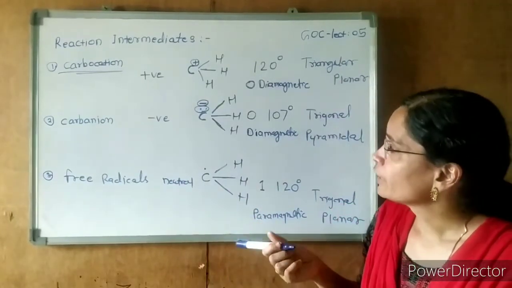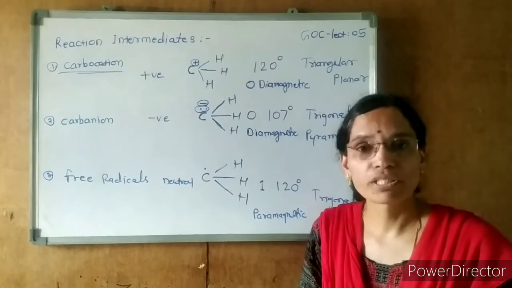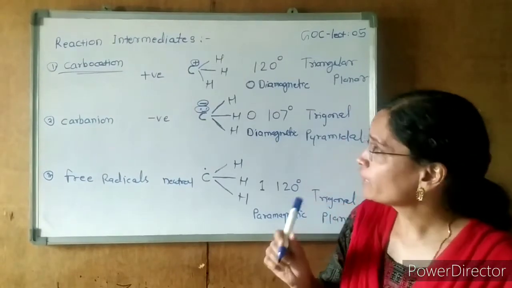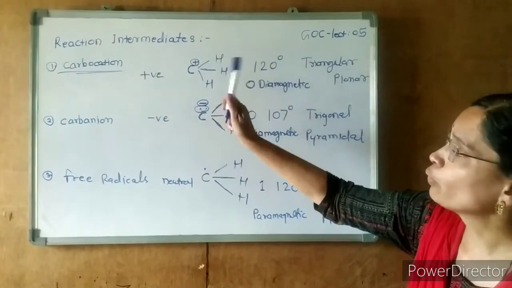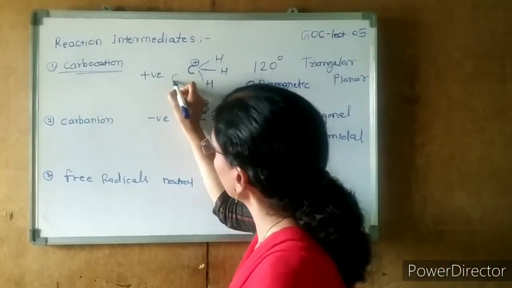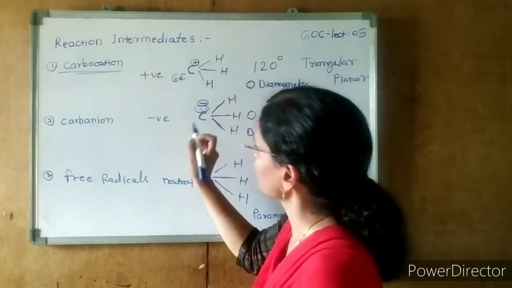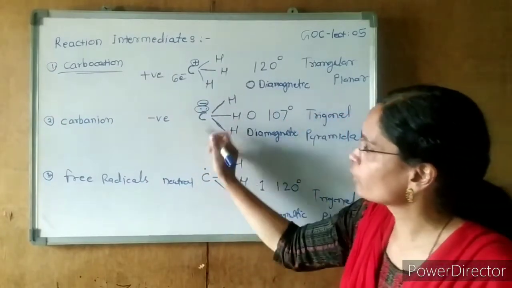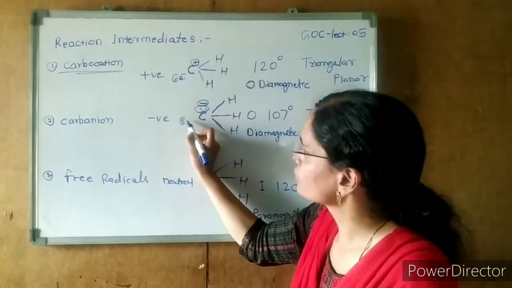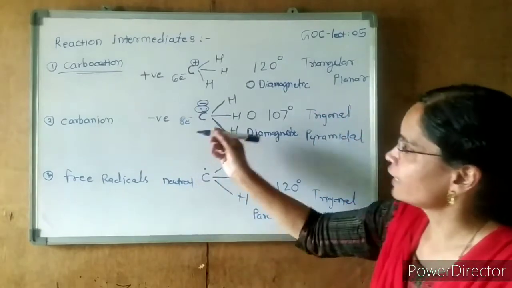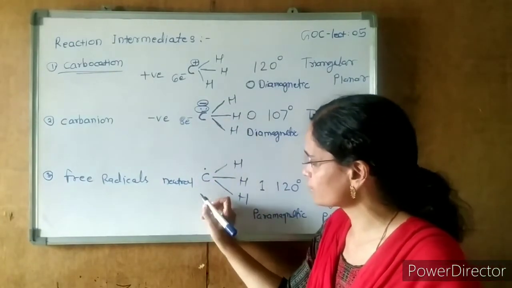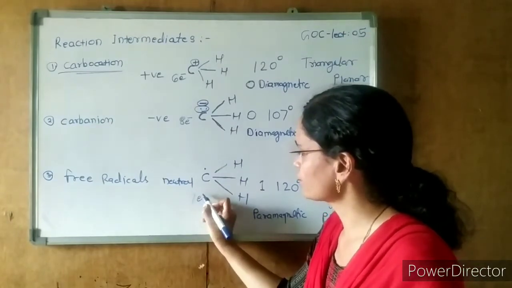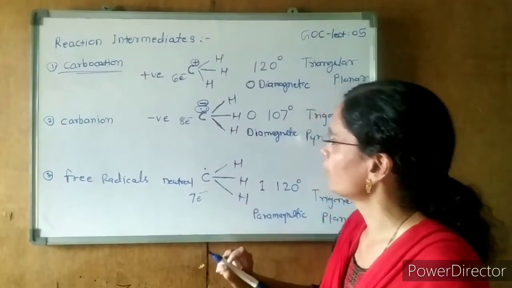Next property is the number of electrons in the valency shell. How many electrons are present in the valency shell of carbocation? Only 6 electrons. Here, how many electrons? Total 8 electrons, right? And here, how many electrons? So total 2 plus 1, 7 electrons.